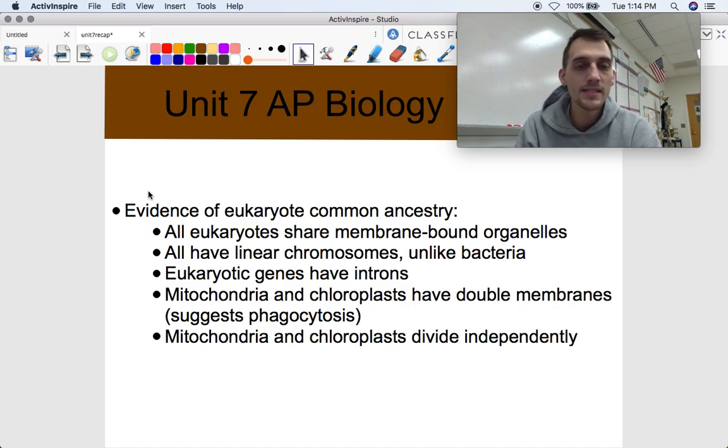The last piece of evidence is that mitochondria and chloroplasts divide independently. They have their own ribosomes. They have their own DNA. It's like their own separate independent cells. They don't need to participate in mitosis and cytokinesis of the rest of the cell because they divide on their own. They have their own genome too, which is really cool. Okay, so all eukaryotes have a common ancestor.